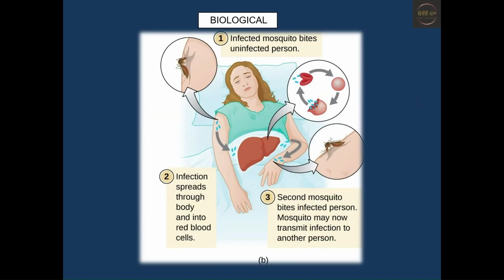Now, coming to the biological transmission, here the infected mosquito bites the uninfected person. The infection now spreads through the body and into the red blood cells. The second mosquito bites the infected person, and the mosquito may now transmit the infection to another person.